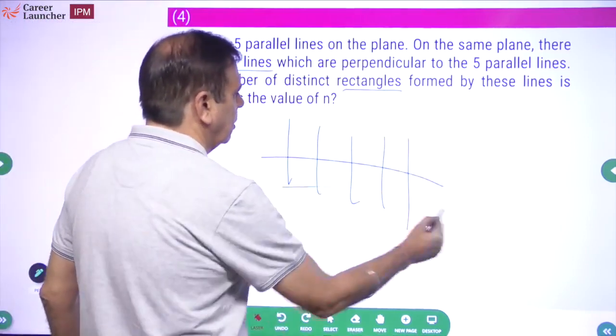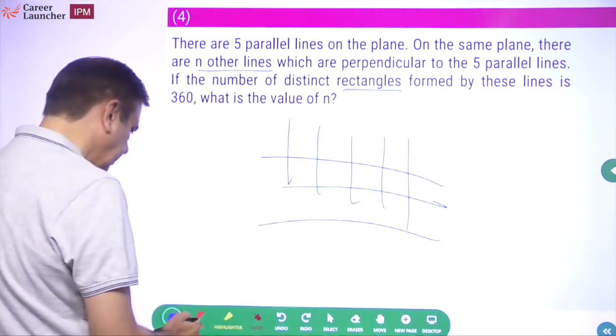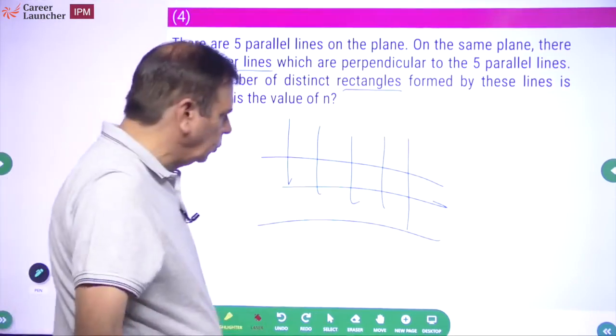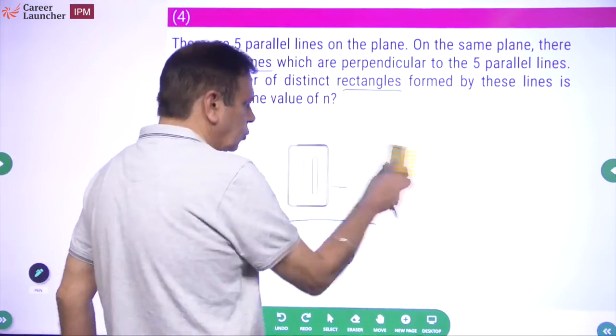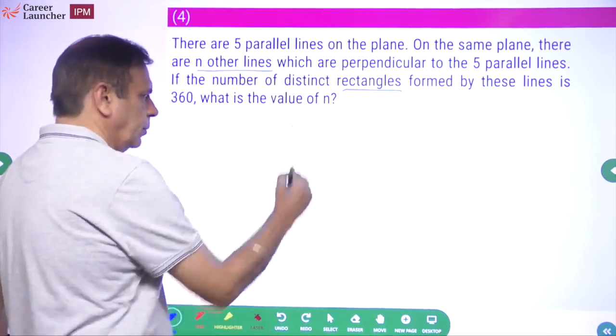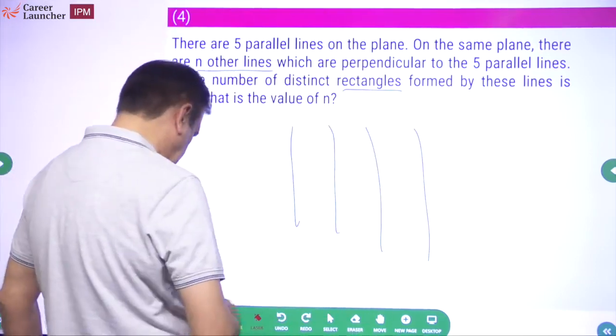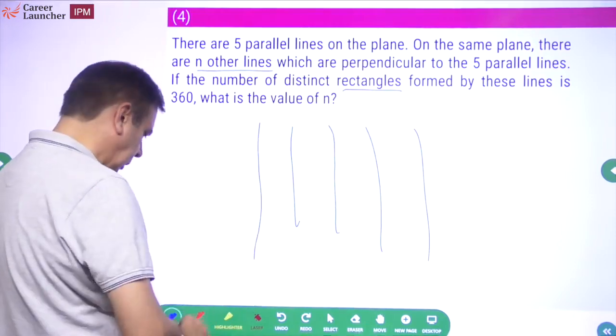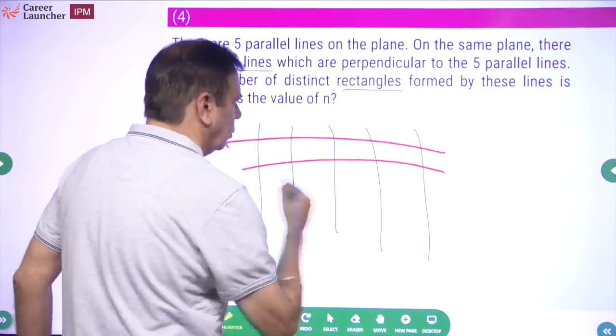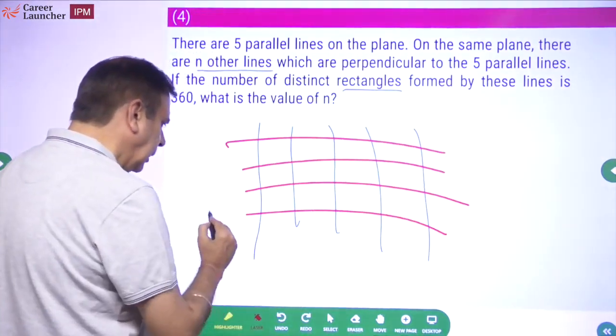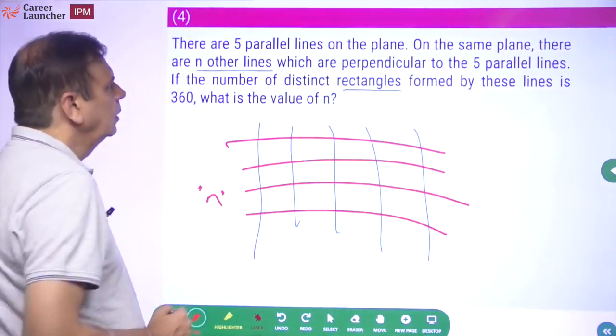Let me just do it again. Let me just use 2 different colored pens for this. 5. Then we have 1, 2, 3, 4, and these are n lines.